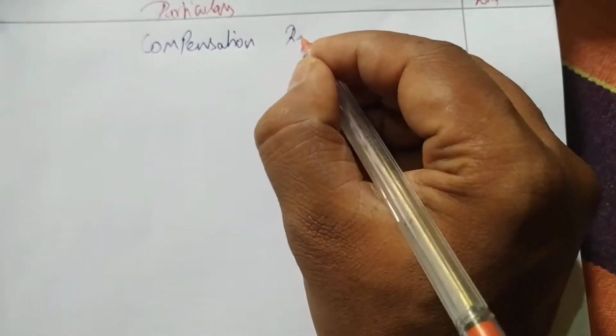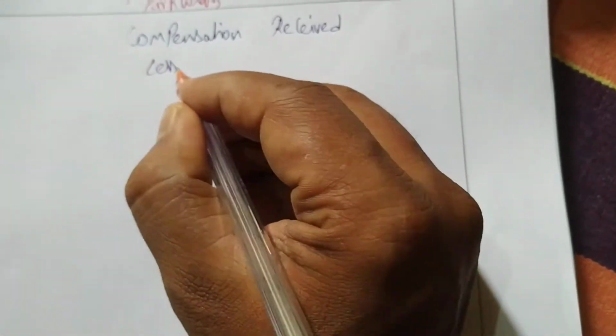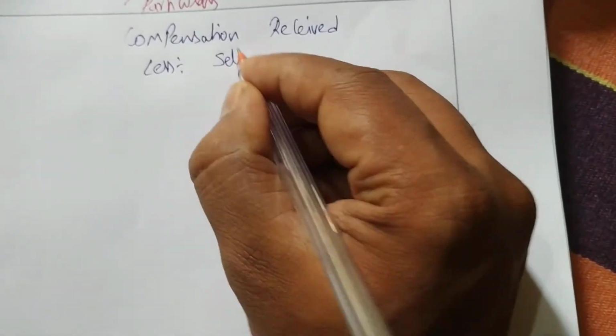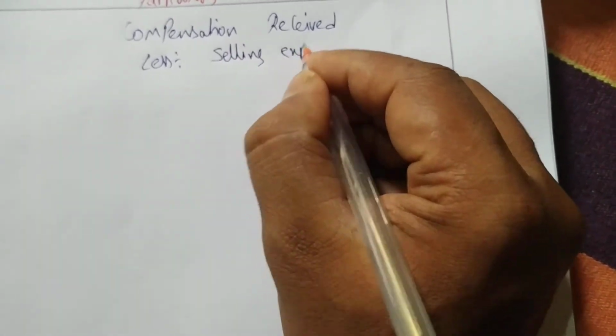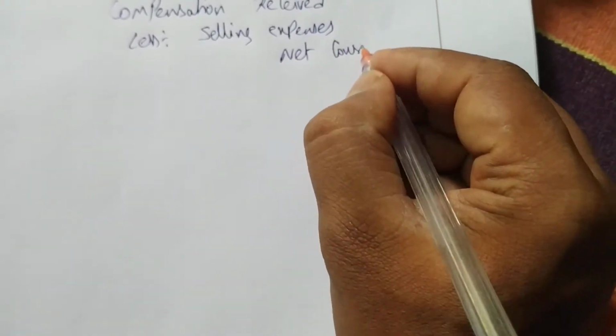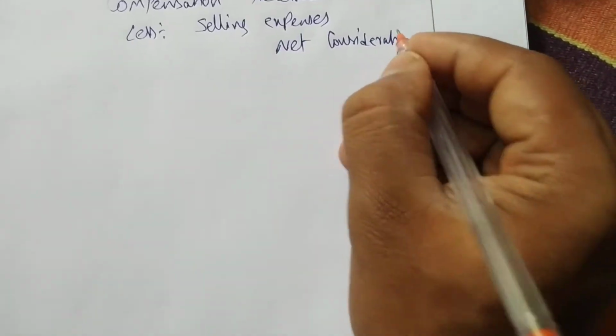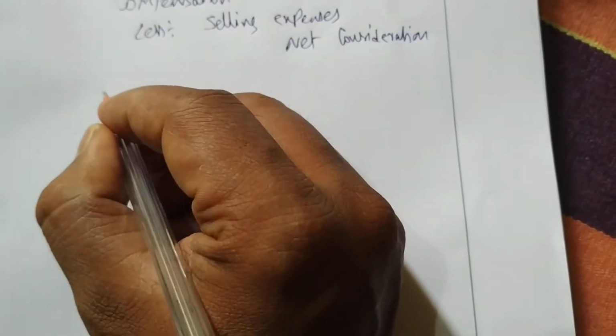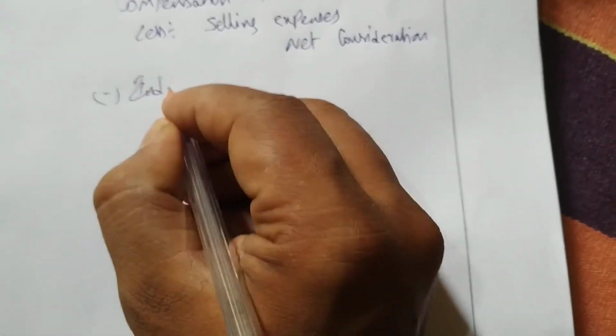First we write sale consideration or we can say compensation received, both mean the same. You can write sale consideration or you can write compensation received. Then there are no expenses, even though you have to write selling expenses or transfer expenses. After that you get net consideration. Then next, less indexed cost of acquisition.